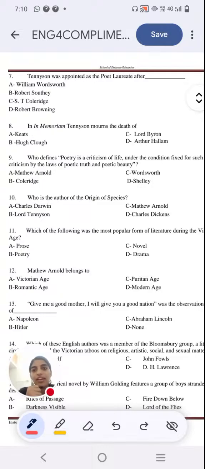Okay, I will say my answer. The right answer is option A, William Wordsworth. Tennyson was appointed as poet laureate after Wordsworth.